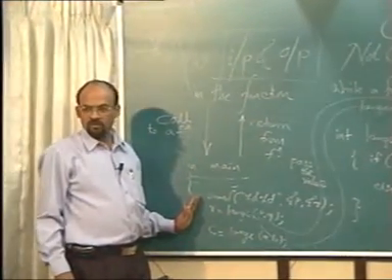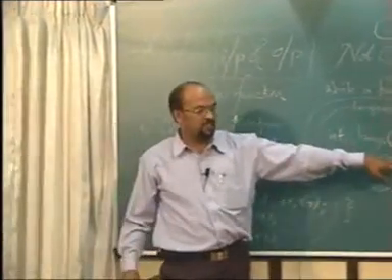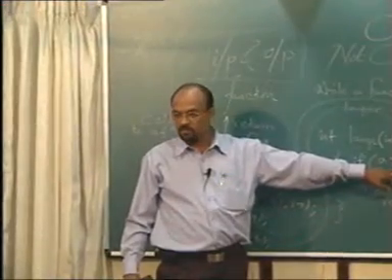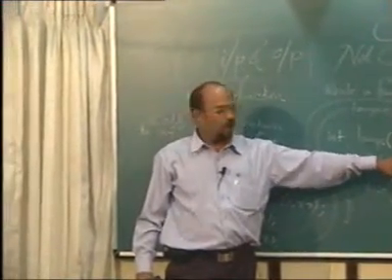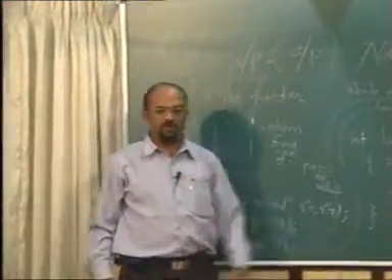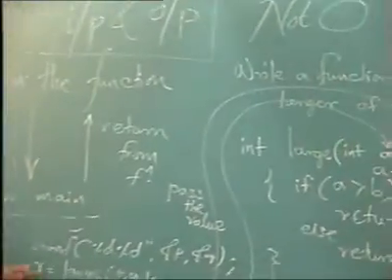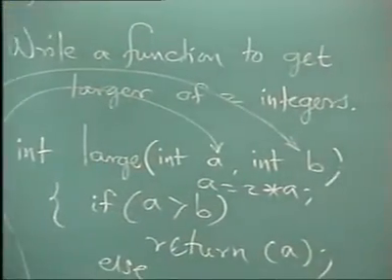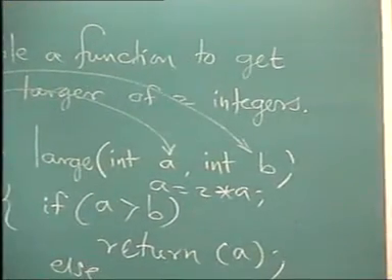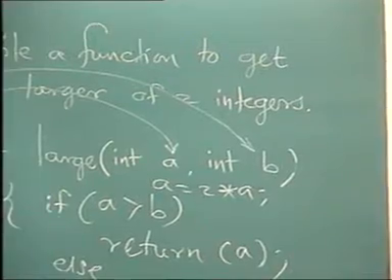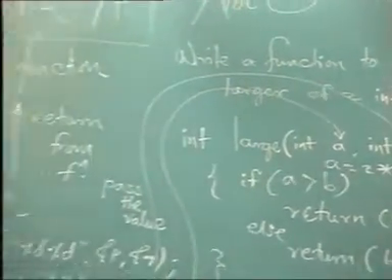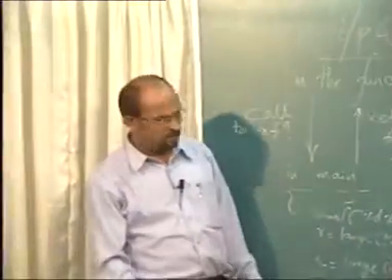Because inside the function I am changing it. So it will be A of that function which will get modified to 2A. But so far as A that I have in main, that will remain in its position, its value, no change. Getting it?